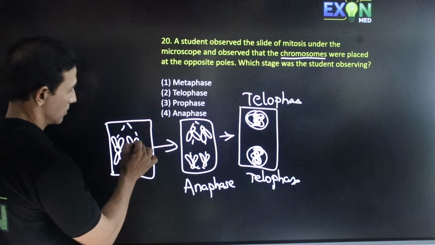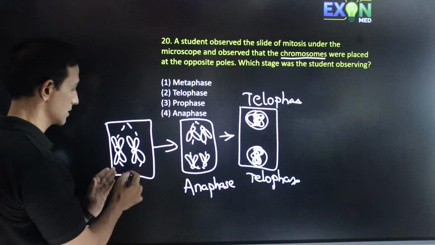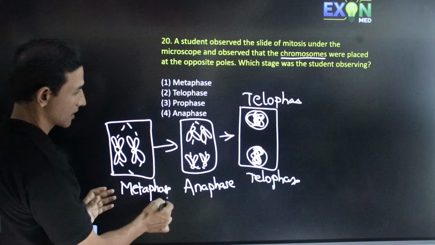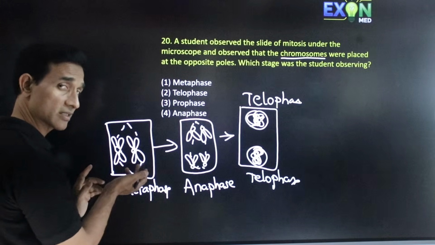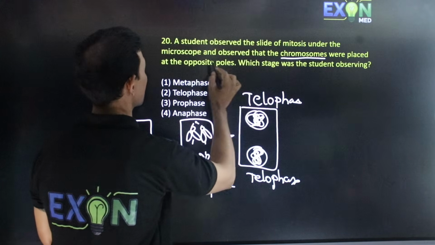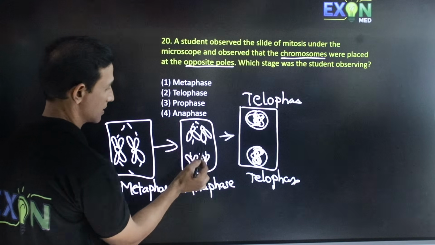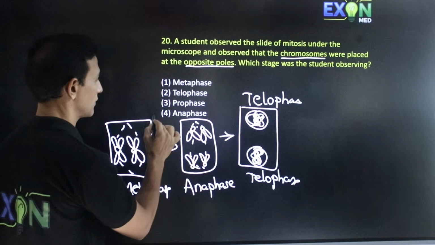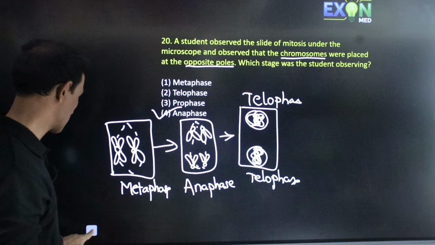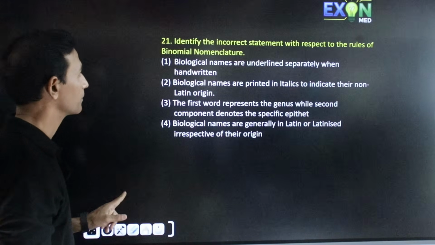This is metaphase. Metaphase, anaphase, telophase. Prophase is another one which is previous. So, let us identify this. Chromosomes were placed at the opposite poles. So, this is opposite poles, hence it is identified to be anaphase. So, the fourth option is correct. So, going to the next question.